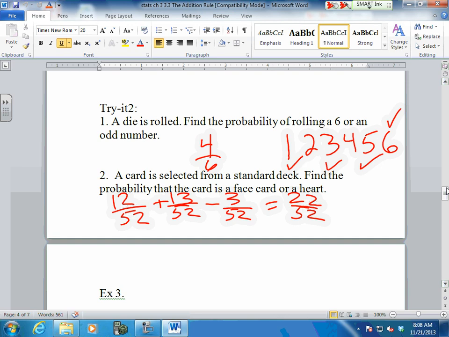I like your handwriting, Gunnar. Okay, so guys, look what Gunnar did. He said, find the probability that it is a face card, 12. Find the probability that it is a heart, there are 13. So he asked himself, are there any face cards that are hearts? And he said, yes, 3 of them, a jack, a queen, and a king. So he subtracted out the overlap. Thank you, Gunnar. Good.